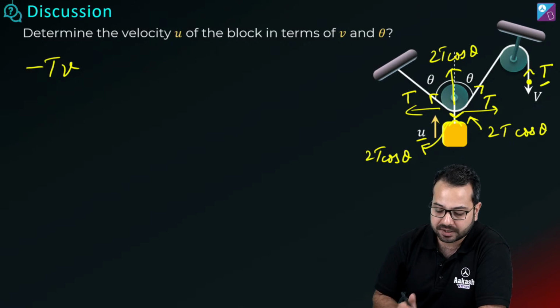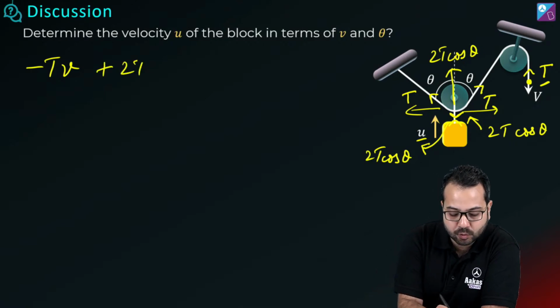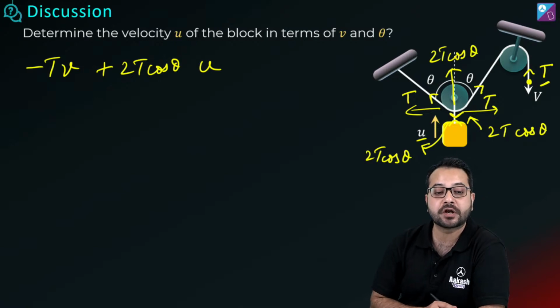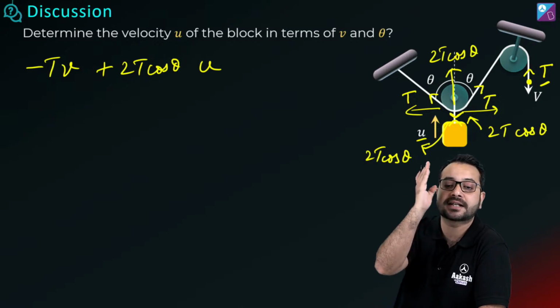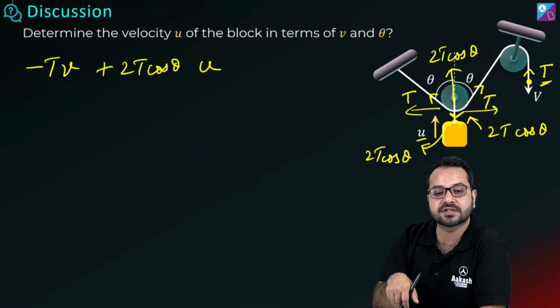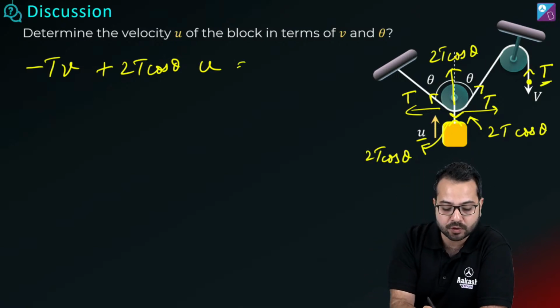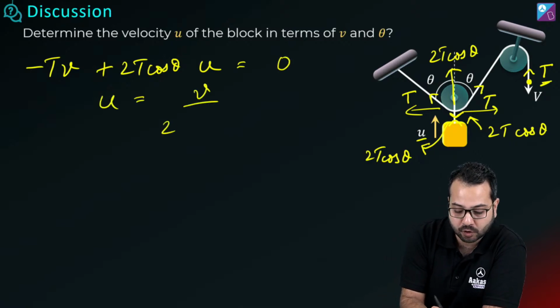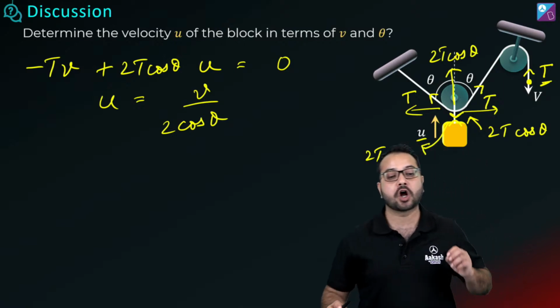And what is this going to be? This is going to be plus 2T cos theta into u. The work done is going to be plus 2T cos theta into u, because 2T cos theta is up, u is also up. In this case tension was up, velocity was down. So minus TV plus 2T cos theta u is equal to 0. This gives me u is equal to v upon 2 cos theta. Is that right or not?